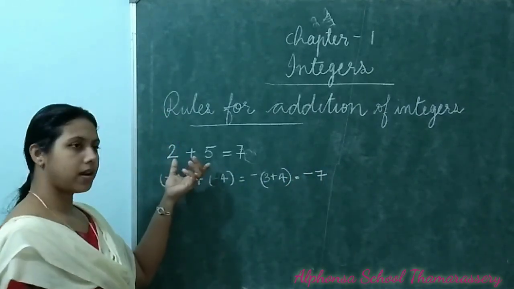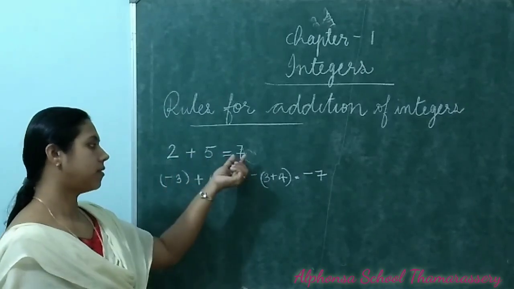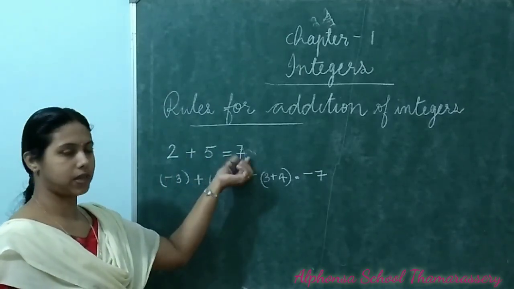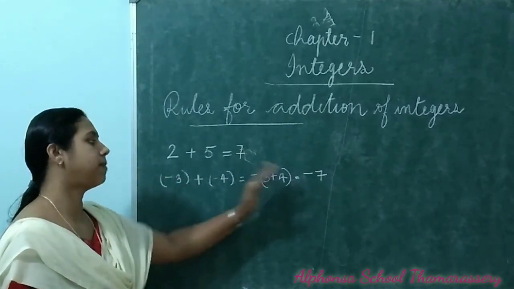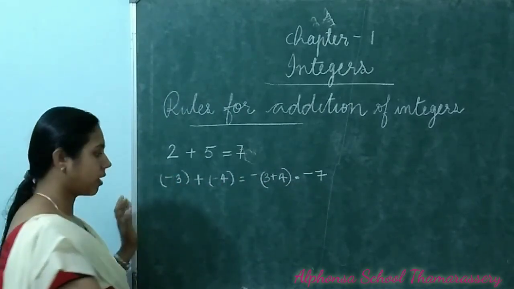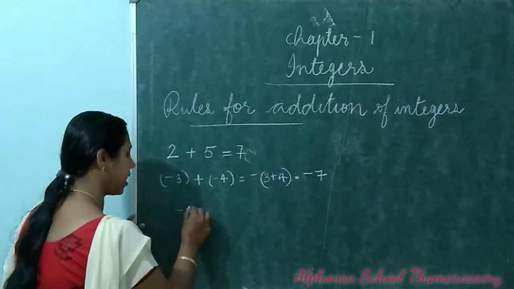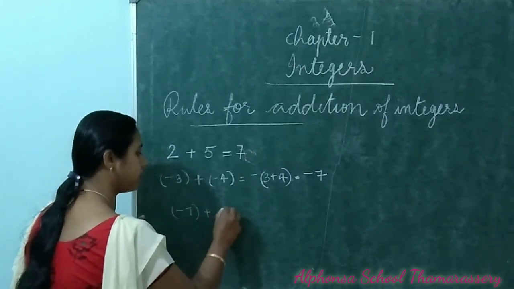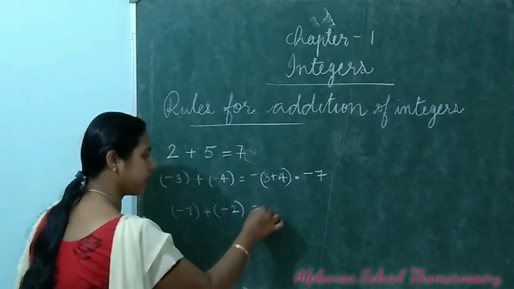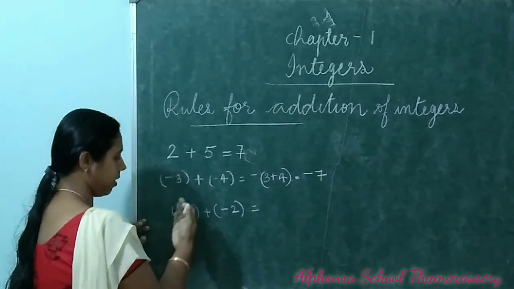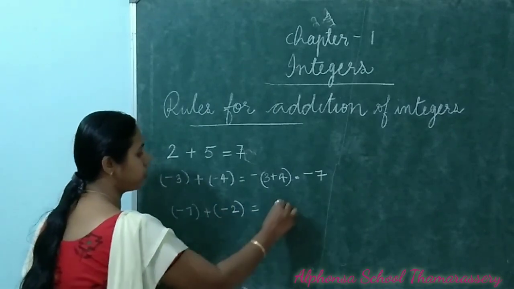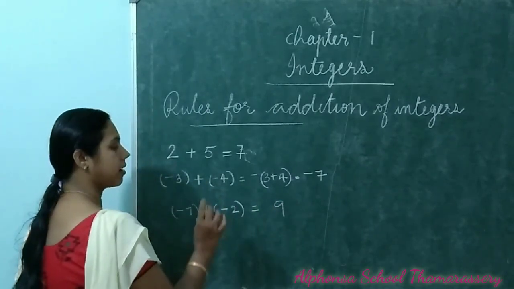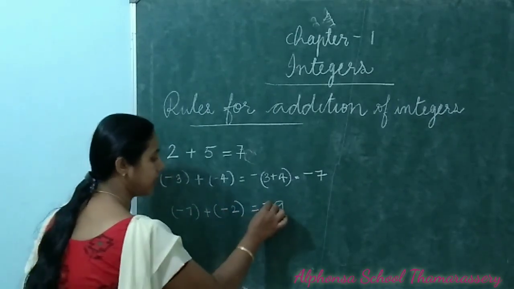So if both are positive, just add the numbers and keep the positive sign. If both are negative, just simply add the numbers and keep the sign as it is. You can see a few more good examples. Minus 7 plus minus 2. So what will be the answer? Both are the same sign. Both are negative integers. So simply add the numbers, 7 plus 2, 9, and put the respective sign, that is minus.